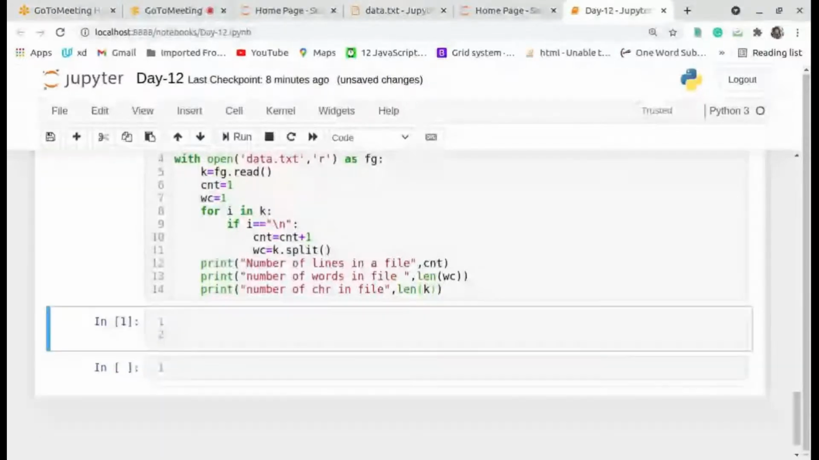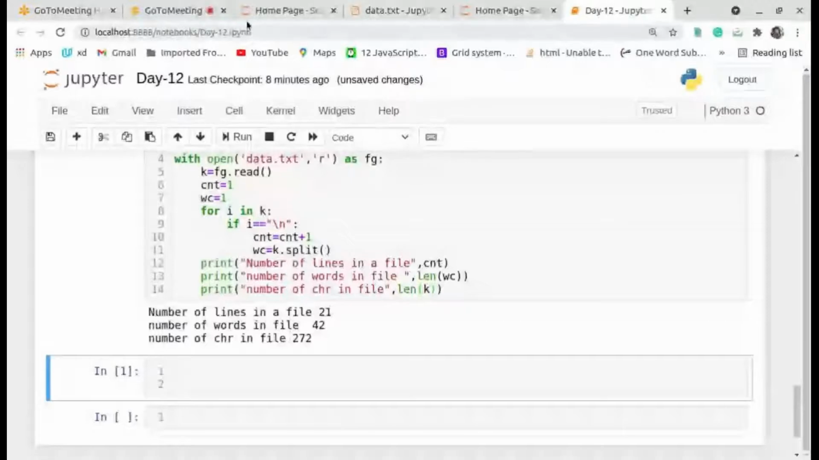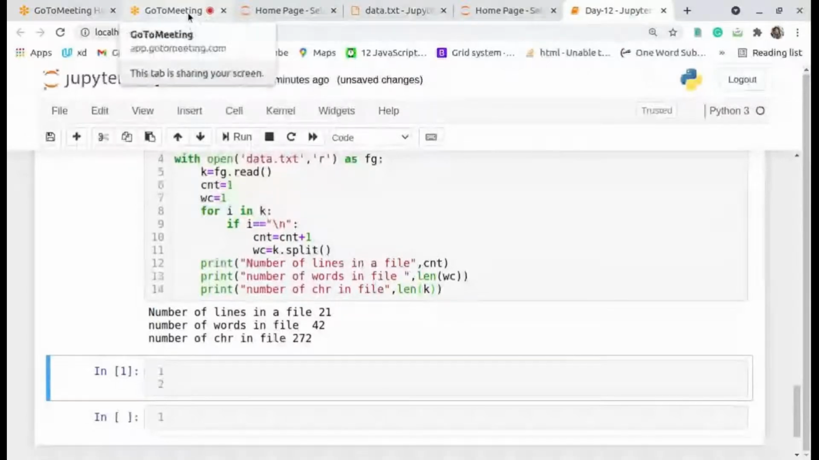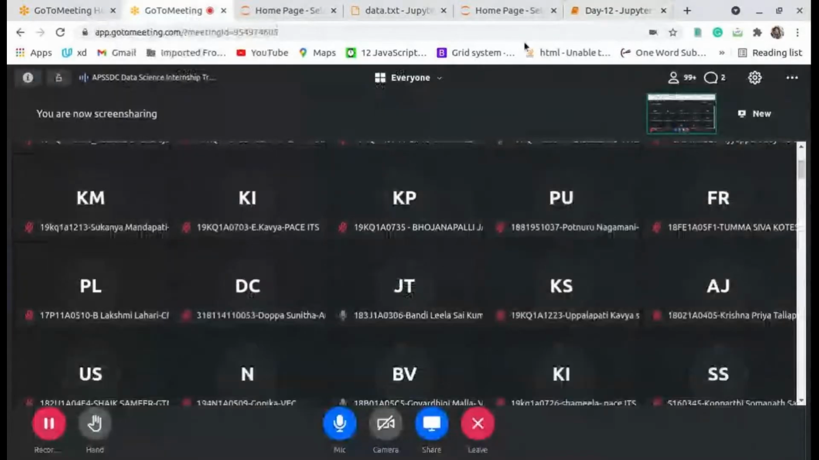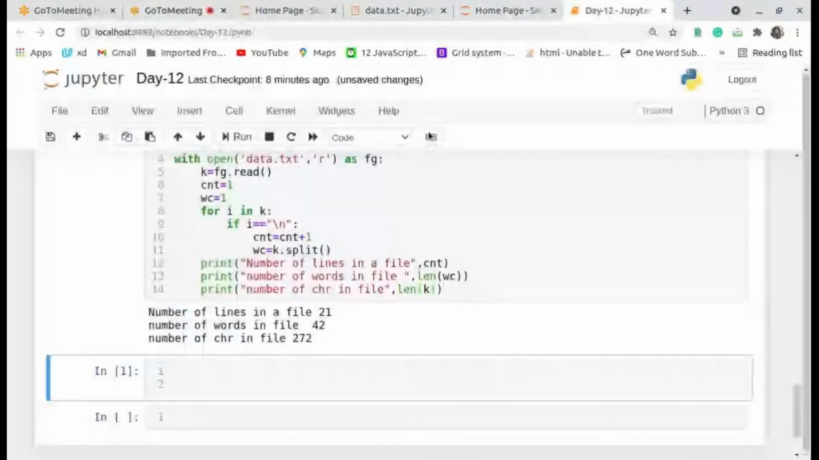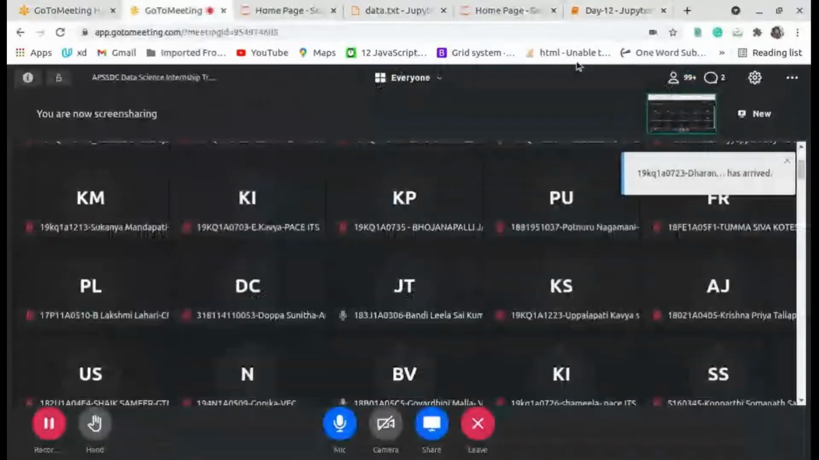270 characters in a file. If you did not remember, you can count it. Is it okay or not? Please respond in the chat box. If you have any doubts, please ask me.